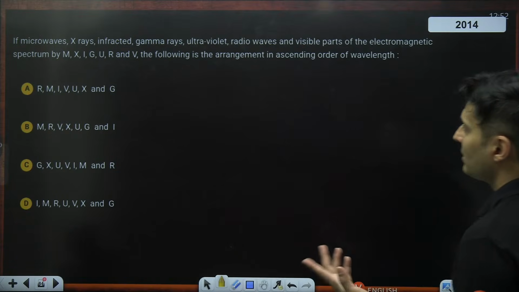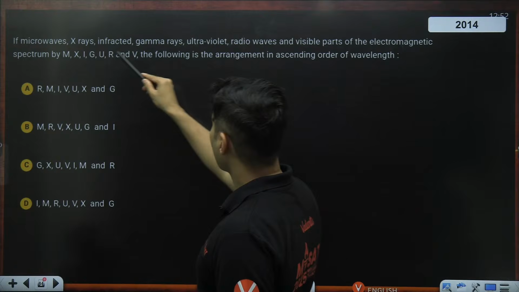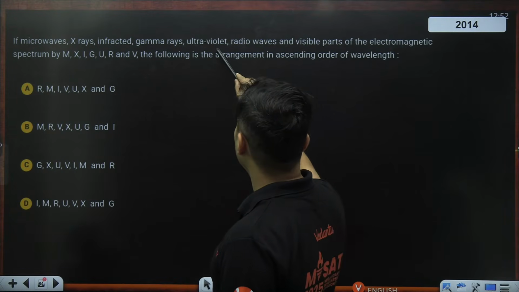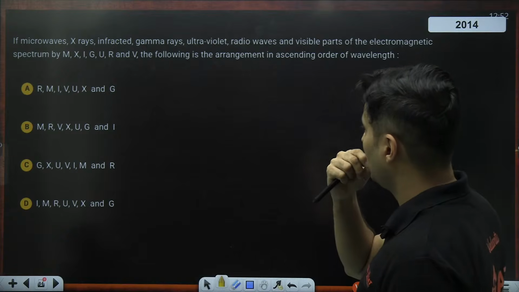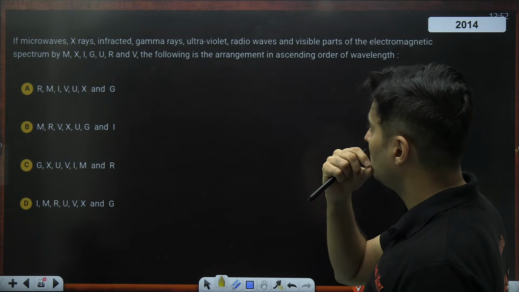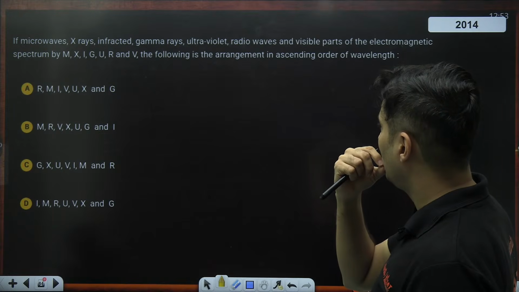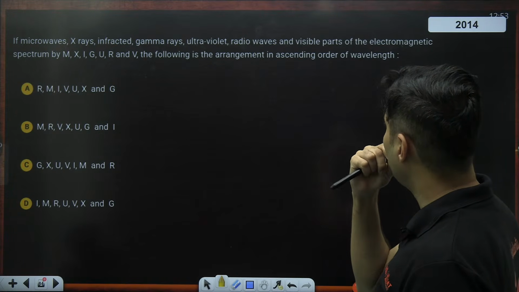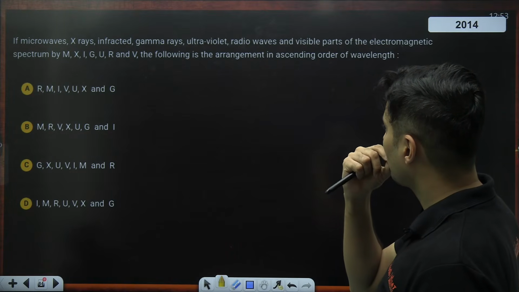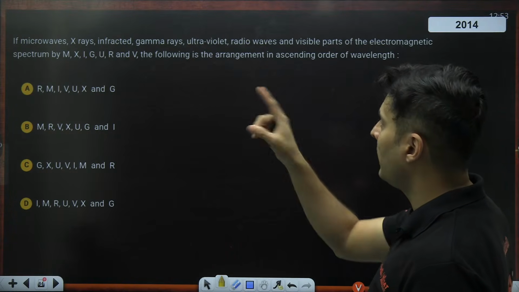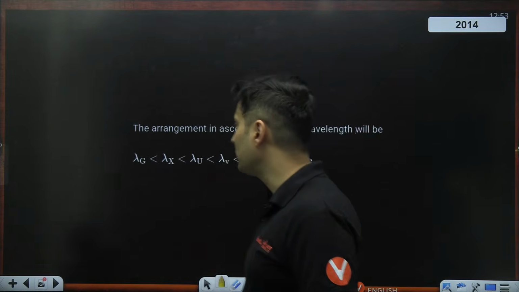So out of all of this, obviously gamma rays is the smallest, then X-rays, then ultraviolet, then, yeah, correct. So first is gamma rays, then X-rays, then ultraviolet, then you will have visible, then you will have infrared, and then you will have microwaves. That's it. That's the answer. Perfect. This is what it should be.